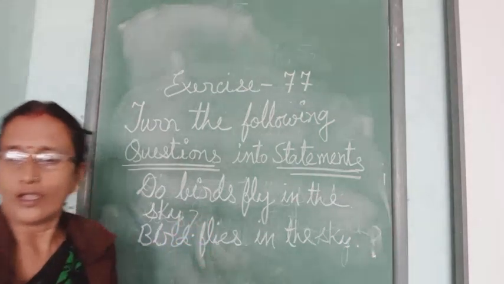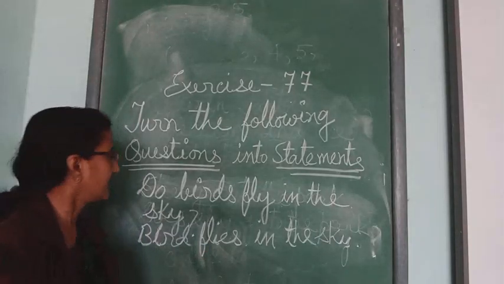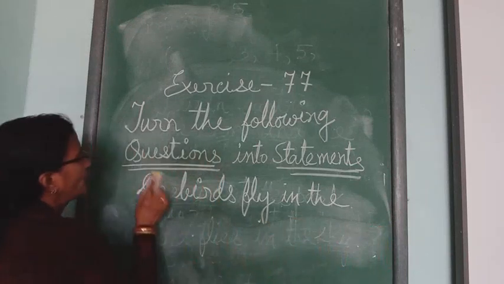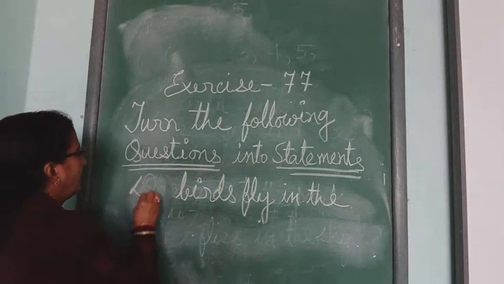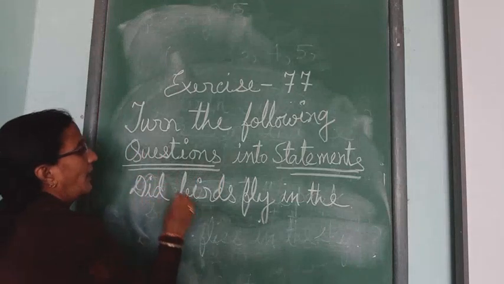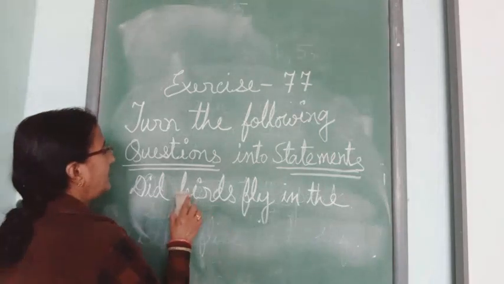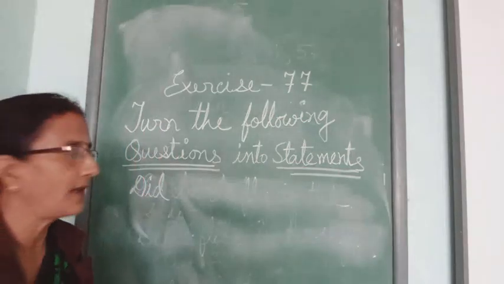Now children, if I change this sentence into past tense, what do I have to change? I have to change do. That is, it will be did.